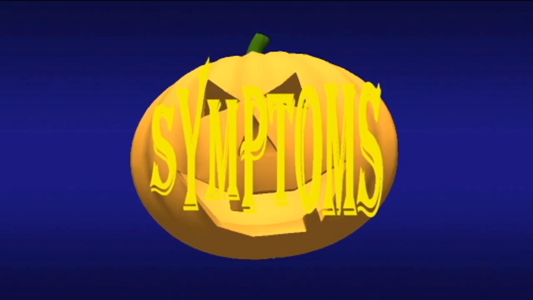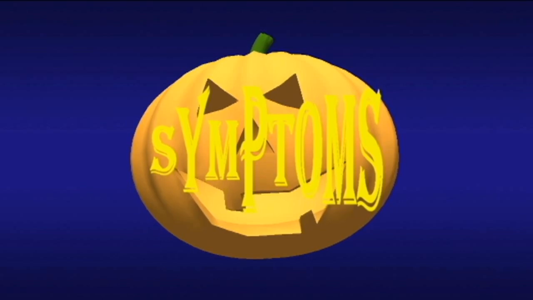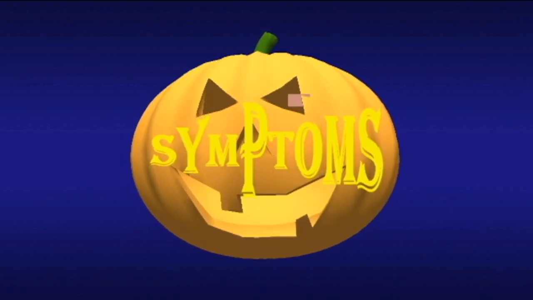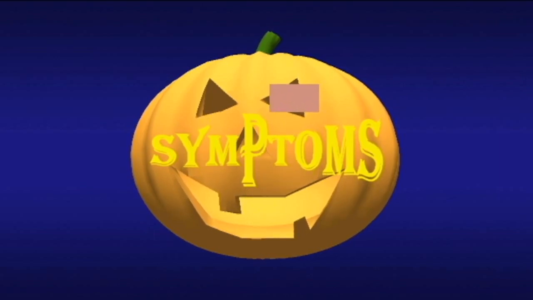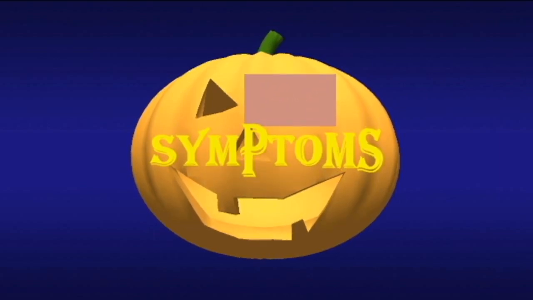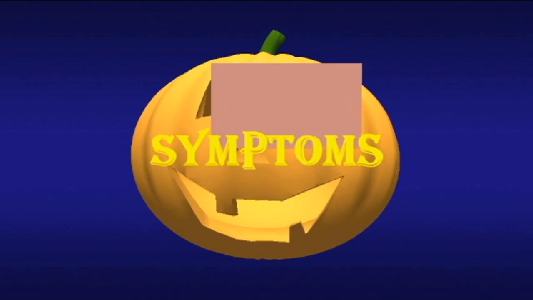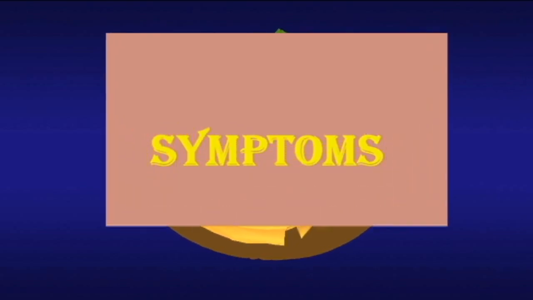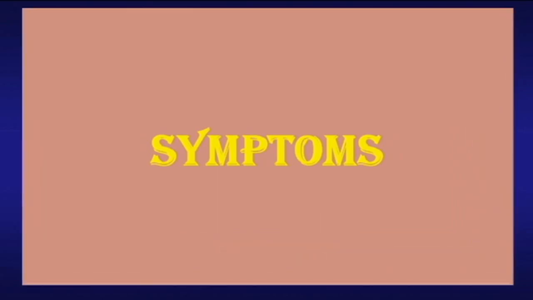Pain or discomfort in the arms, left shoulder, elbows, jaw, or back. Shortness of breath, nausea and fatigue, lightheadedness or dizziness, cold sweats. Although these are the most common ones, cardiovascular disease can cause symptoms anywhere in the body.